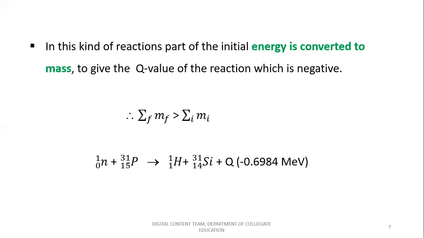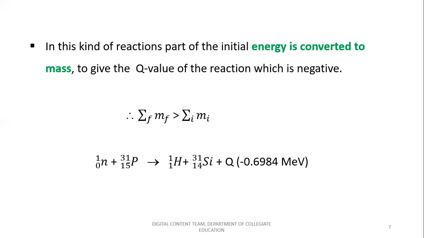So here the energy which was in excess on the reactant side, as it comes to the product side, gets decreased. So that energy is converted to mass to give the Q value of the reaction, which is negative. So here a negative Q value indicates that that much amount of energy has to be supplied to the projectile in order to initiate the reaction.